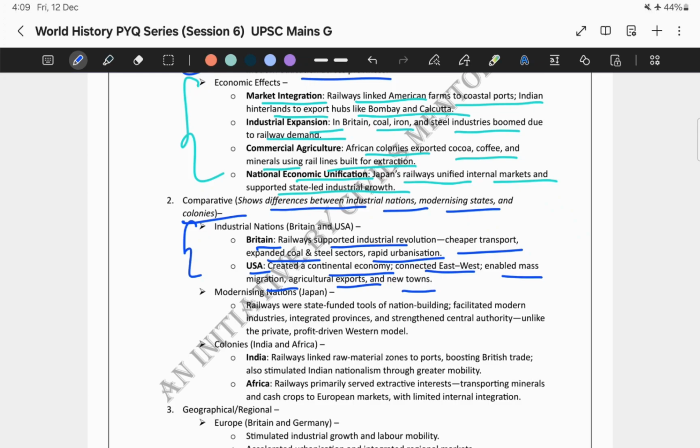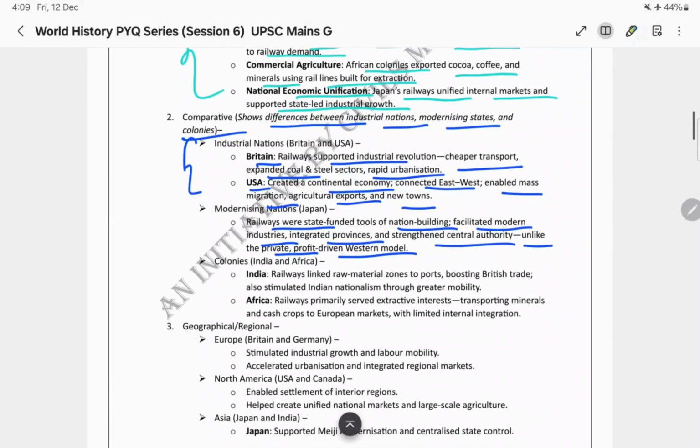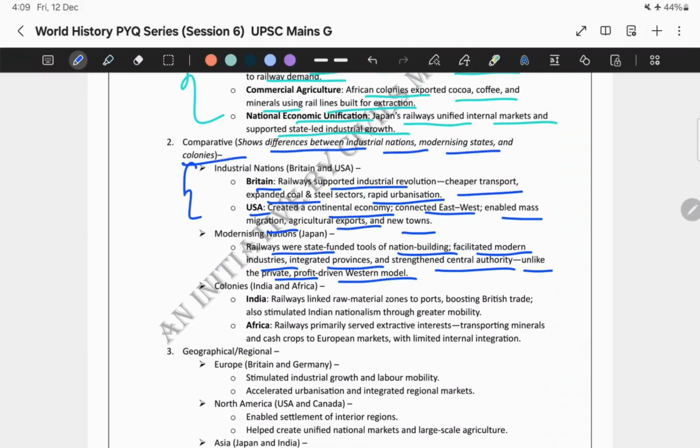Now, what about modernizing nations like Japan? Railways were state-funded tools of nation building, facilitated modern industries, integrated provinces, and strengthened central authority, unlike the private, profit-driven Western model. Now, what about colonies like India and Africa? What exactly happened over there? In India, railways linked raw material zones to ports, boosting British trade. They also stimulated Indian nationalism through greater mobility. In Africa, railways primarily served extractive interests, transporting minerals and cash crops to European markets with limited internal integration. So this is how you can write the comparative approach.